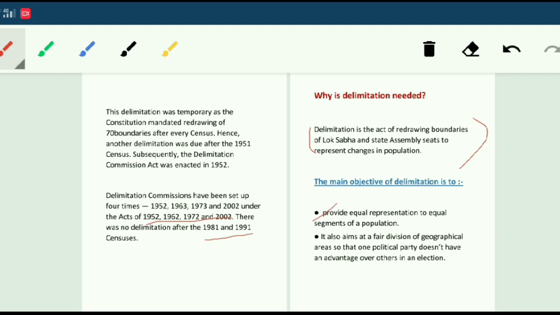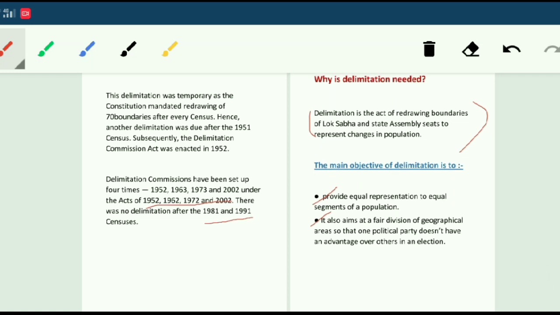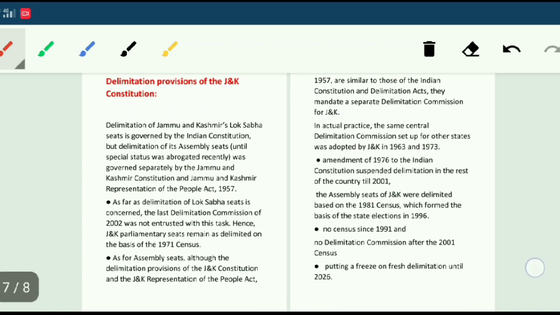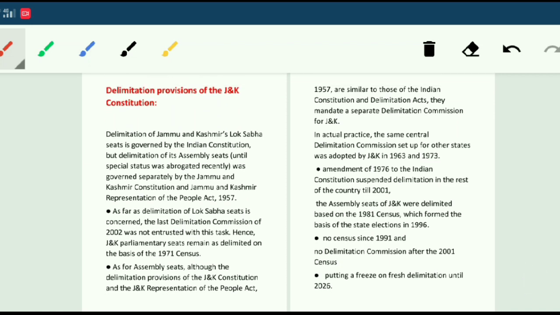So this delimitation gives representation to equal segments of the population, and it also aims at a fair division of geographical area, so that one political party does not have an advantage. The delimitation commission also divides the boundaries of a state or an area, so this area can't be more beneficial for a particular party.